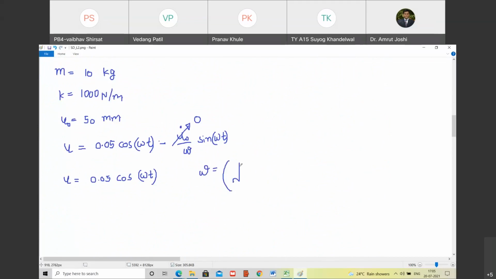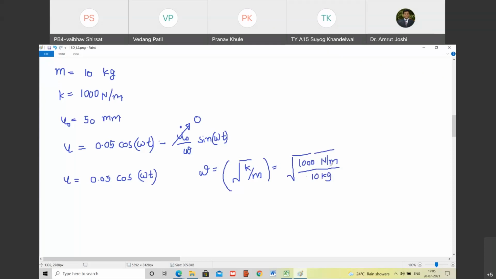Omega is root k by m. Yes. What is the unit of k? What is the value of k? 1000 Newton per meter. Do you agree with me? Yes. And what is the value of m? Tell me. 10 kg.